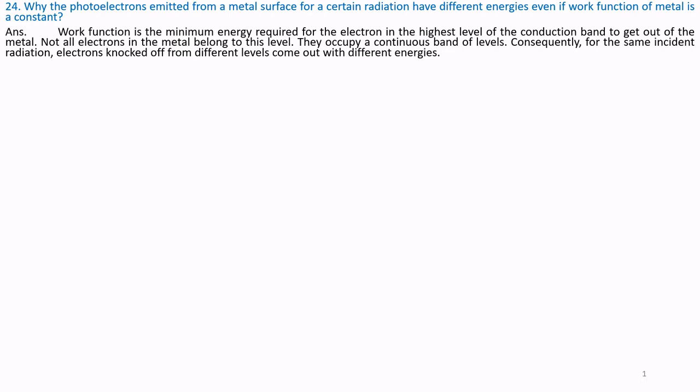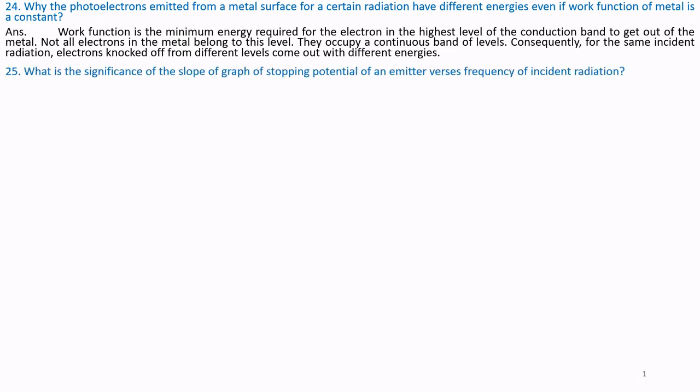Consequently, for the same incident radiation, electrons knocked off from different levels come out with different energies. Hence, the photoelectrons emitted by a certain radiation have different energies even though the work function of the metal is a constant.